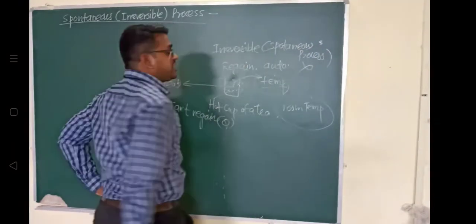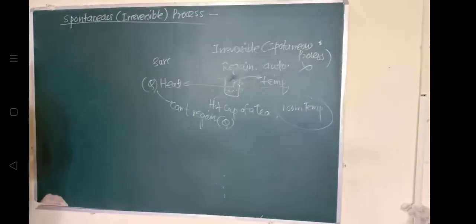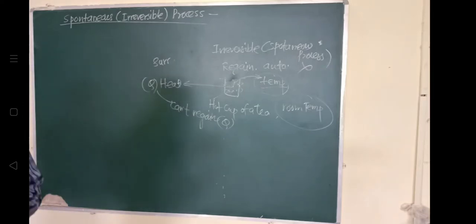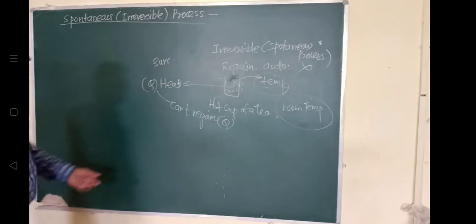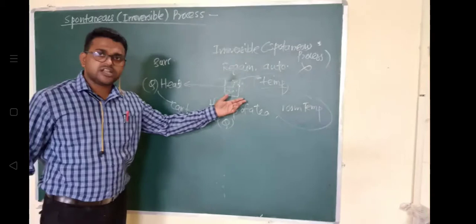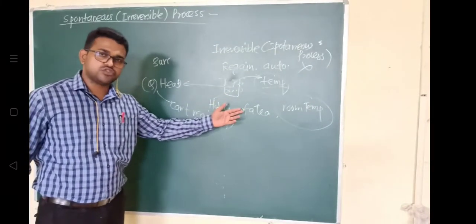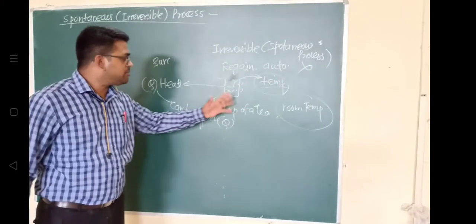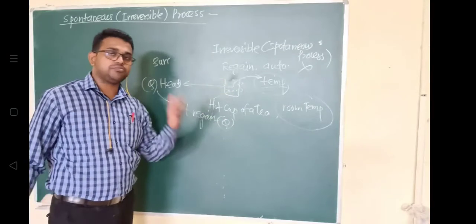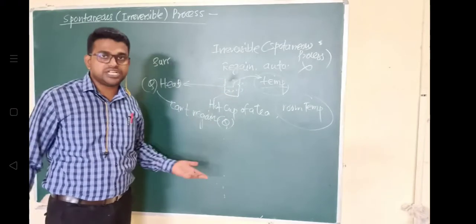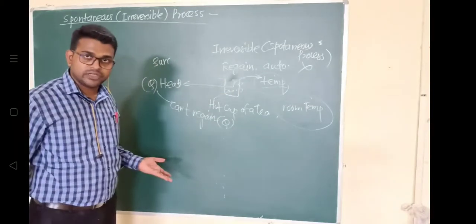So we understand that spontaneous processes have a natural tendency to occur and do not require any external influence for their occurrence. Did we apply any external force here? No. A normal hot cup of tea, when kept in an atmosphere, will lose its heat to the surroundings. No external force is applied.